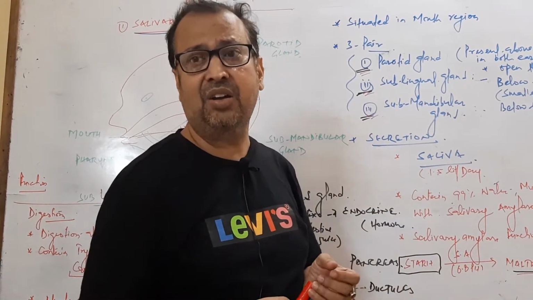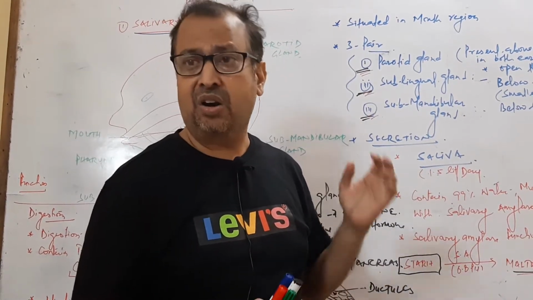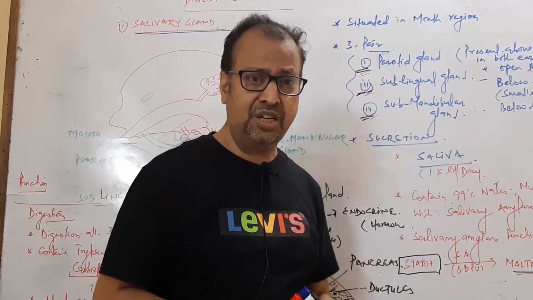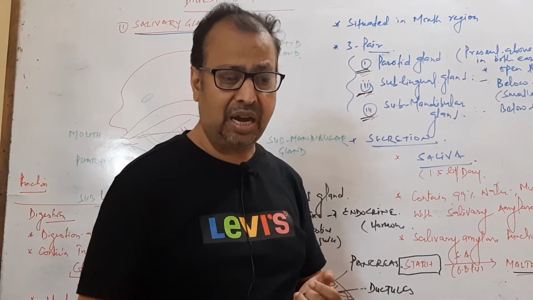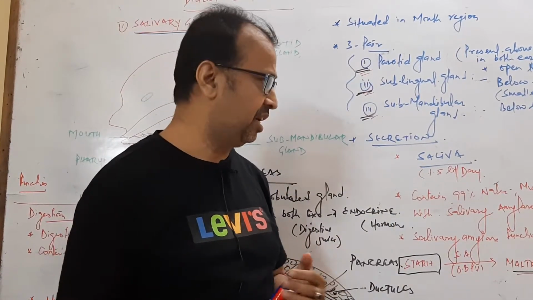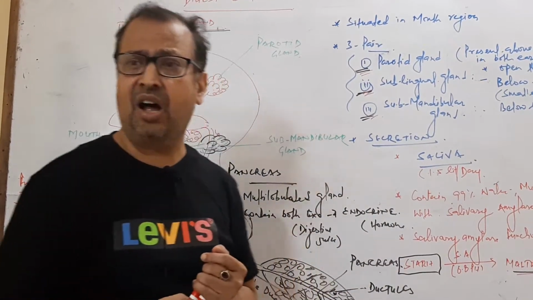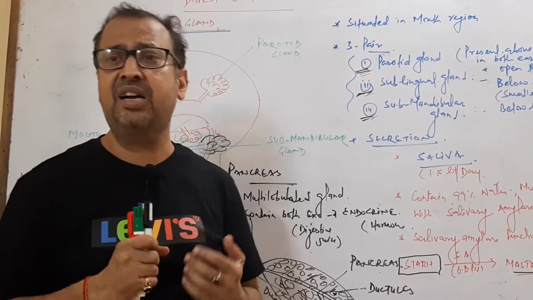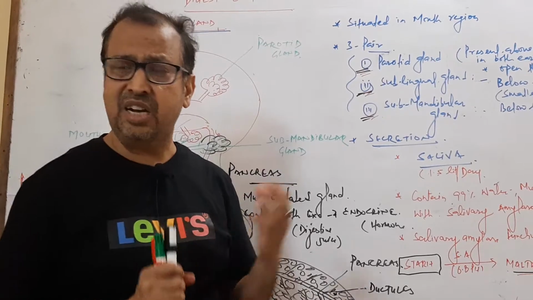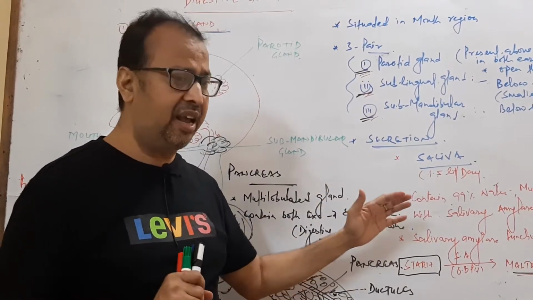Ptyalin acts on carbohydrate food, starch, and converts starch into disaccharide maltose, isomaltose and limit dextrins. So this is the first digestion of carbohydrate, which occurs in the mouth region through the secretion of saliva which contains enzyme.